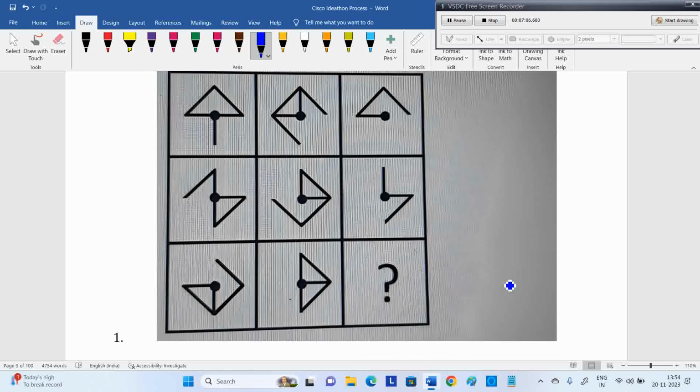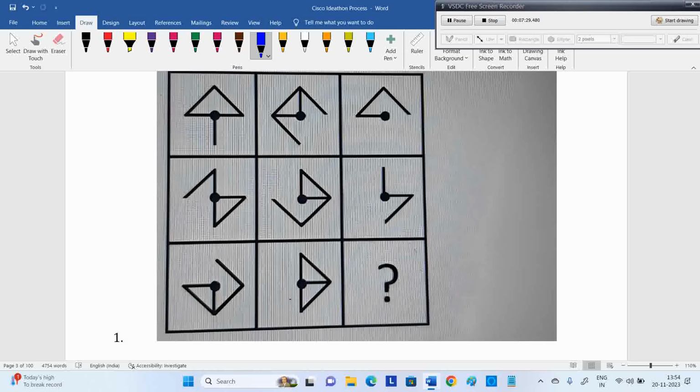Here they give some operation row wise or column wise. The logic may be applied row wise or column wise. You should understand it, and then fill in what should come here. They give options; don't think there are only 5 options. In the Mettl platform you'll get 6 options as well. Don't fix your mind that only 5 or 4 options will be there.